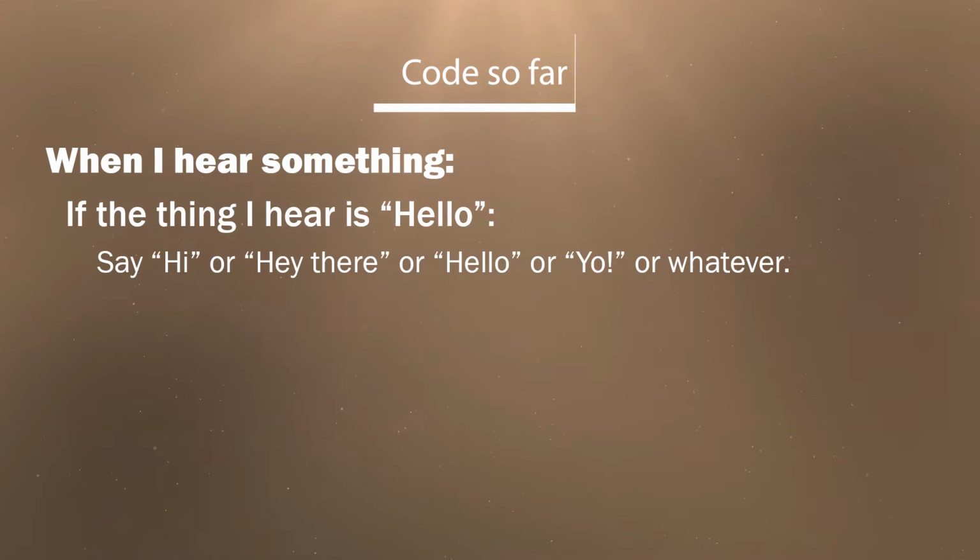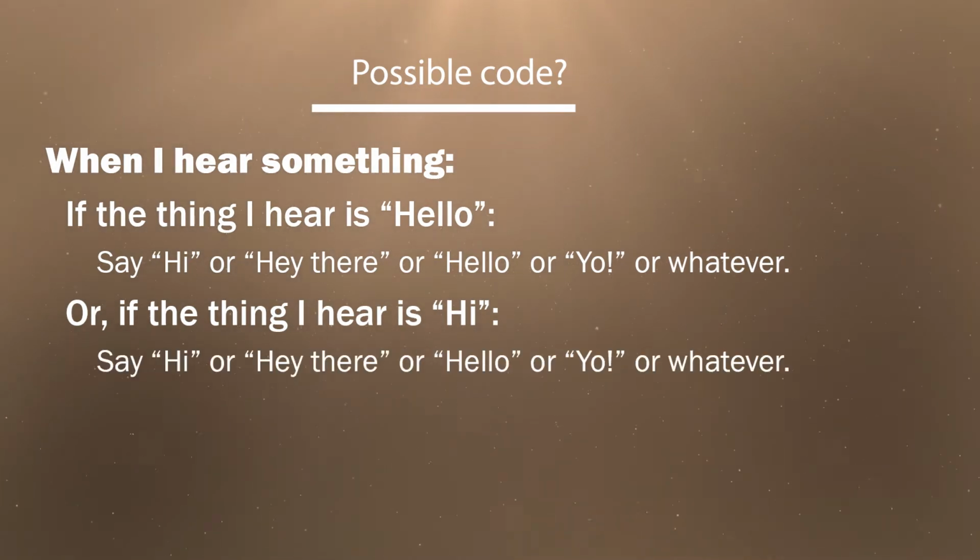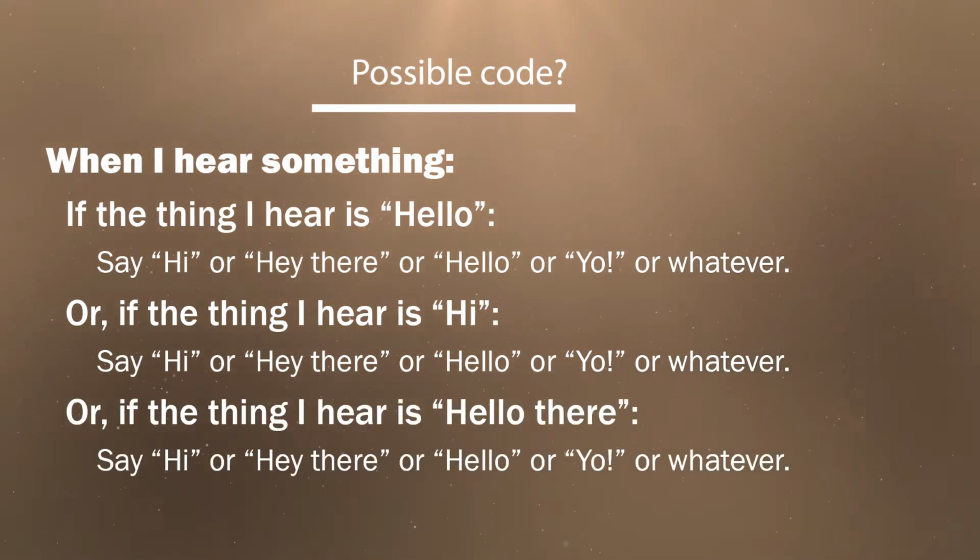I could continue this pattern and add in another line that checks if I say the word hi, and if I have, the computer can say hi, or hey there, or whatever. And then another line for if I say hello there, it can say hi, or hey there, or whatever. This style of coding has made it fast and fun for me to get a simple test up and running, but I'm already about to suffer from its limitation.